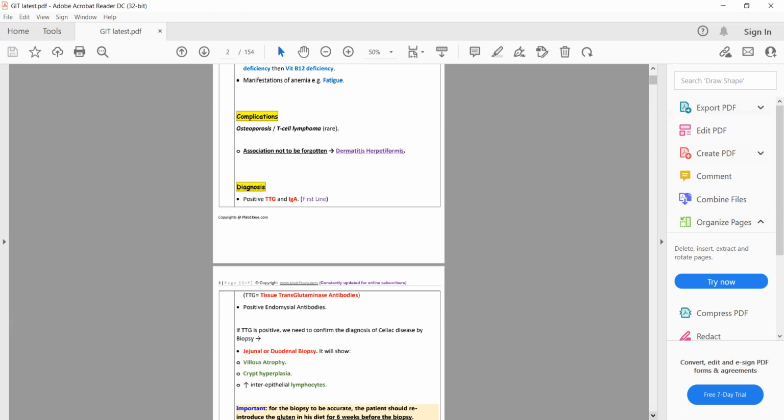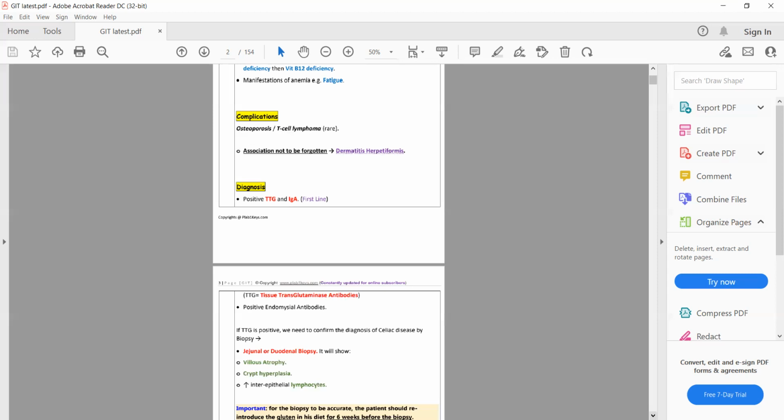Remember that the treatment of celiac disease is gluten-free diet. Gluten is present in wheat, barley, and rye. What are examples of foods which do not contain gluten? These include potato, corn, and rice. Potato, corn, and rice do not contain gluten. So the treatment for celiac disease is gluten-free diet.